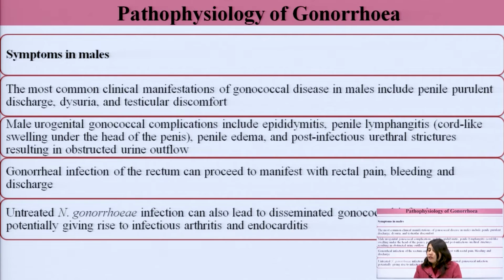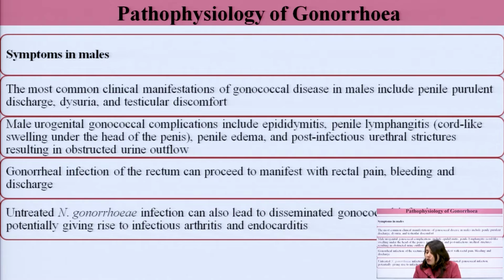The symptoms in males: the most common clinical manifestations of gonococcal disease in males include penile purulent discharge. Penile purulent discharge means discharge from the penis. Purulent means it is rich in leukocytes. A lot of leukocytes are present in that particular discharge so as to fight the infection. Then dysuria, that is burning and pain sensation while micturition, and testicular discomfort, pain and discomfort in the testis.